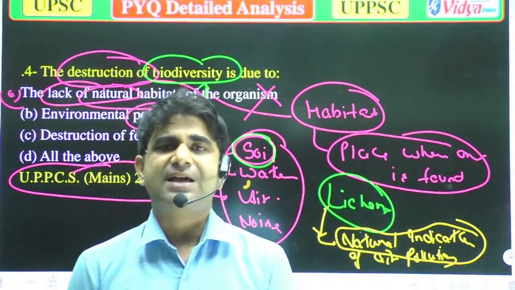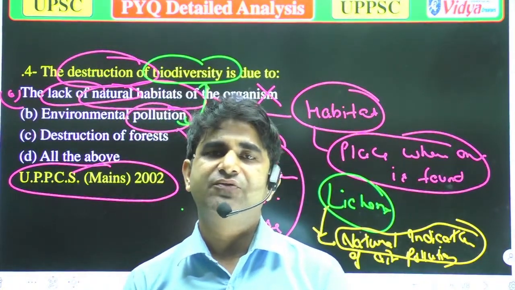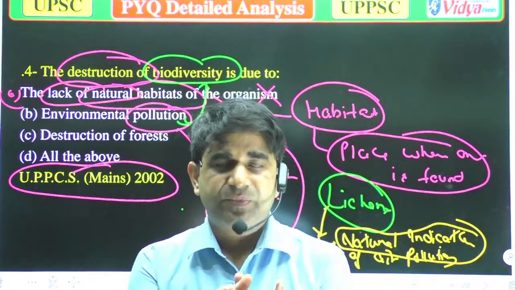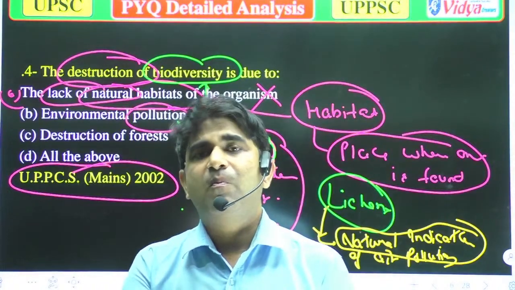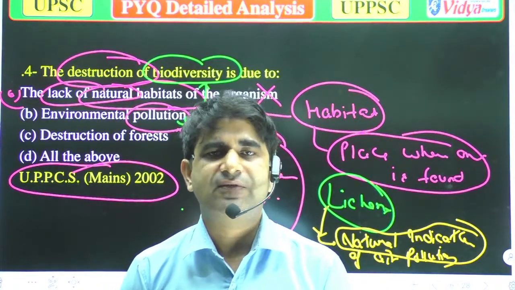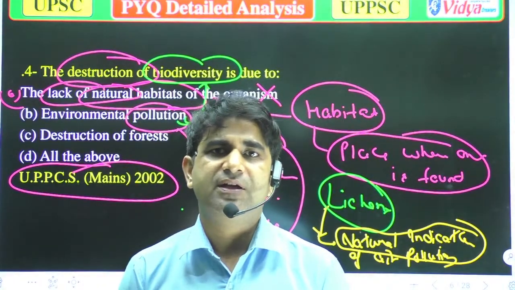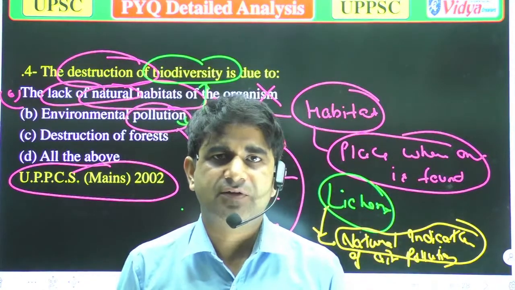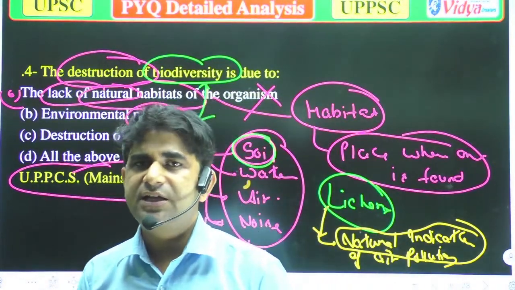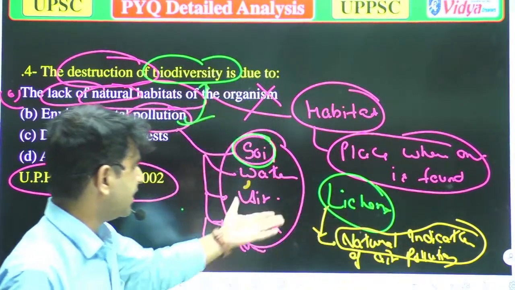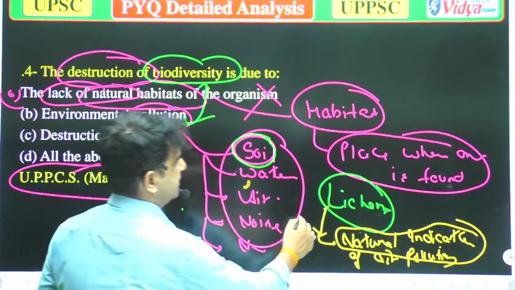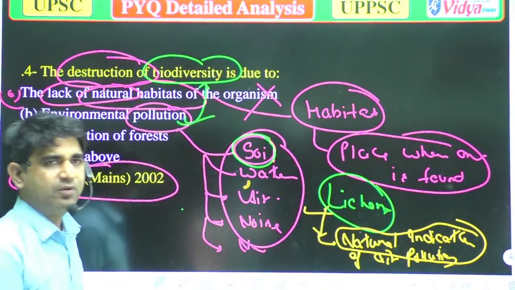Because lichens have the capability that if there is bad air quality, these lichens cannot survive. So we can say that the area is polluted. You should remember that question: lichens are known as the natural indicator of pollution.